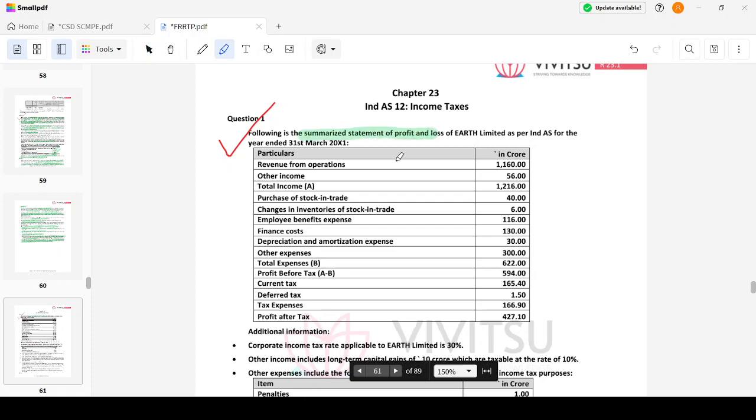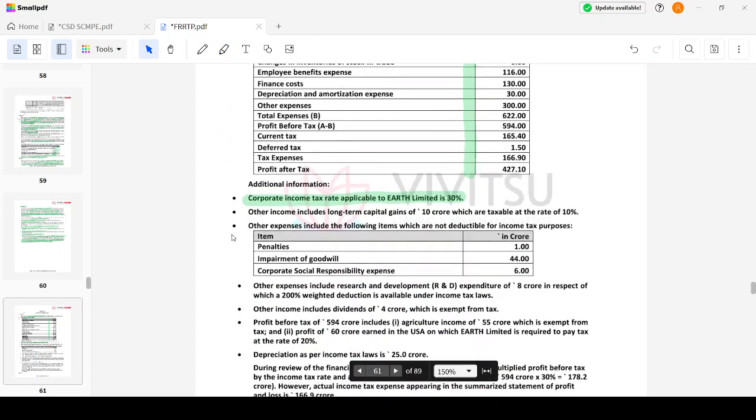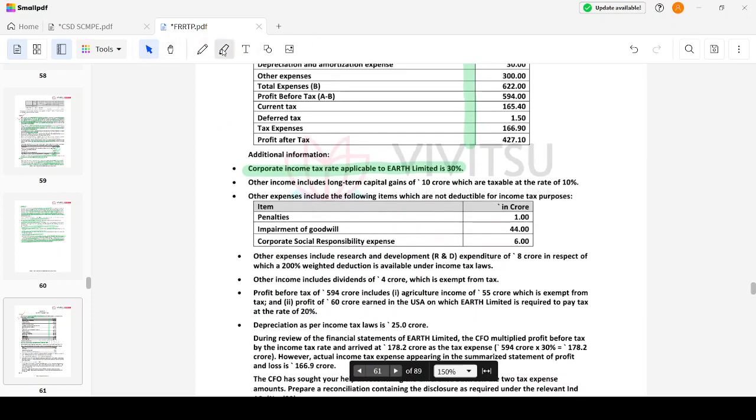The statement of profit and loss of the company as per Ind AS for the year ended 31st March 20x1. Revenue is this much. Let's take revenue, other income, purchases, changes, all things have been given. Additional information: corporate income tax is applicable at the rate of 30%. Other income includes the long-term capital gain of 10 crores, which is taxable at the rate of 10%. So 30% is general income tax and long-term capital gain is taxed at 10%.